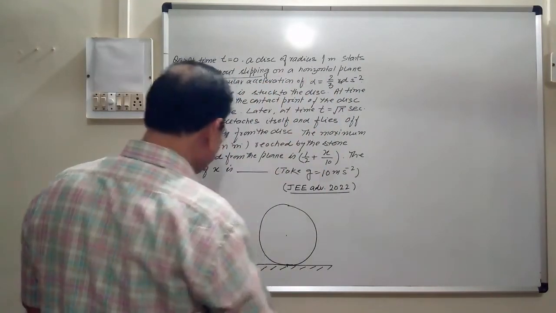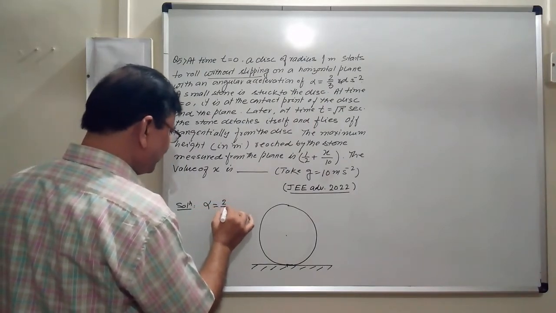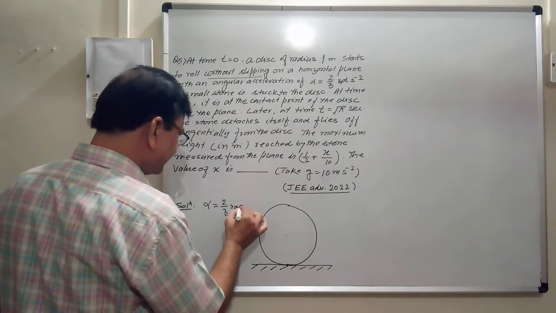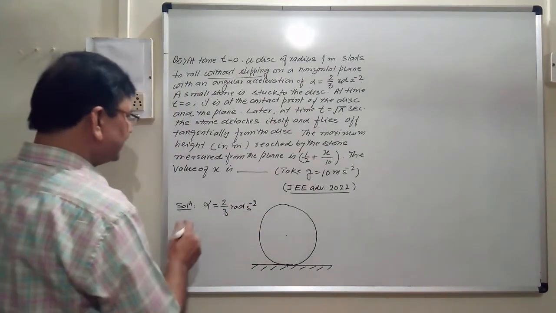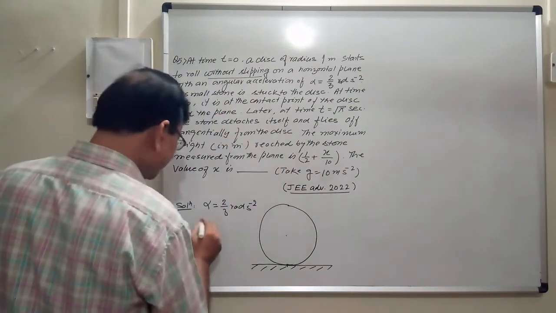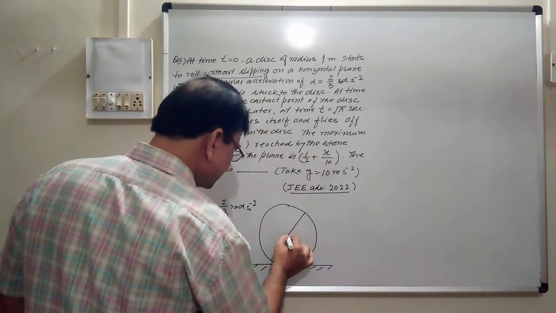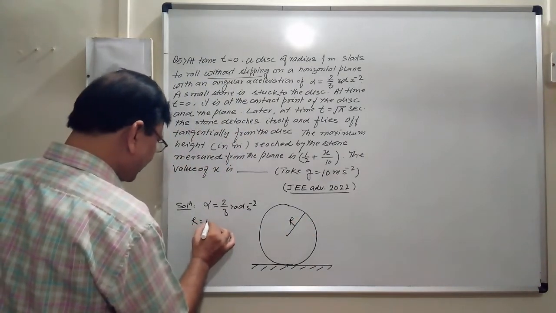Angular acceleration is given, alpha is given, that is 2 by 3 radians per second square, right? And at t is equal to 0, radius is given. Suppose this is the radius and radius is equal to 1 meter.